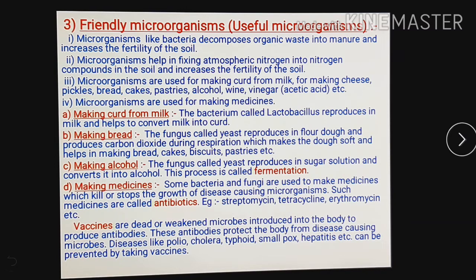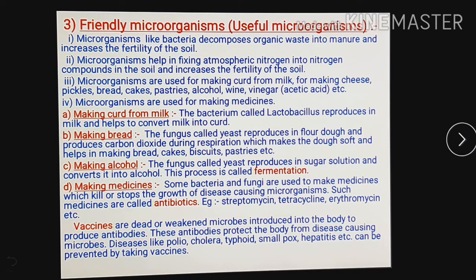But in soil, different types of microorganisms are present which can help to decompose the organic waste into manure. Organic waste may be in the form of dead plants or dead animals.